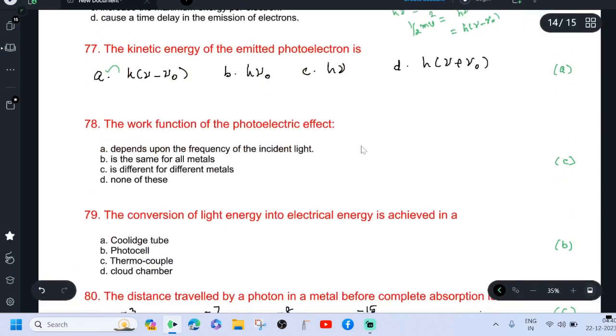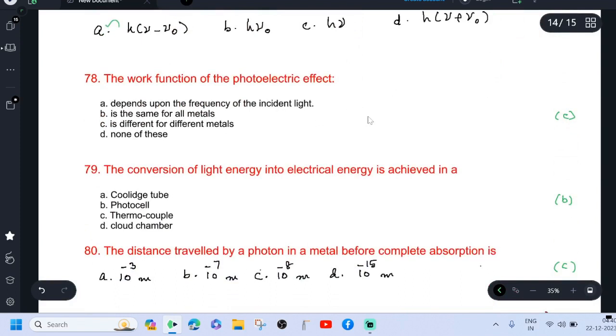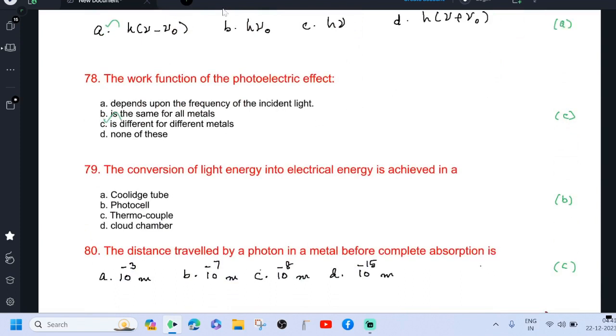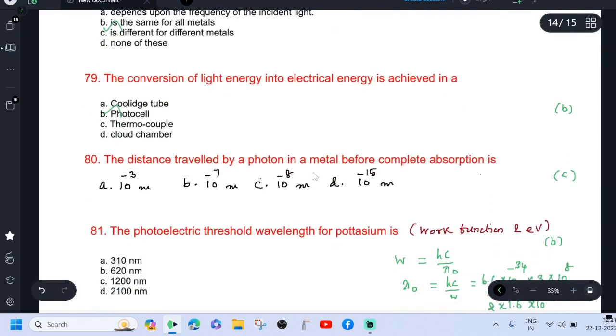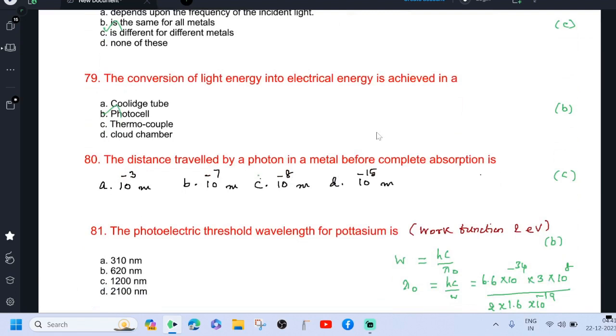The work function of the photoelectric current is different for different metals. The conversion of light energy into electrical energy is achieved in a photo cell. The distance traveled by a photon in a metal before complete absorption is 10 power minus 8 meter.